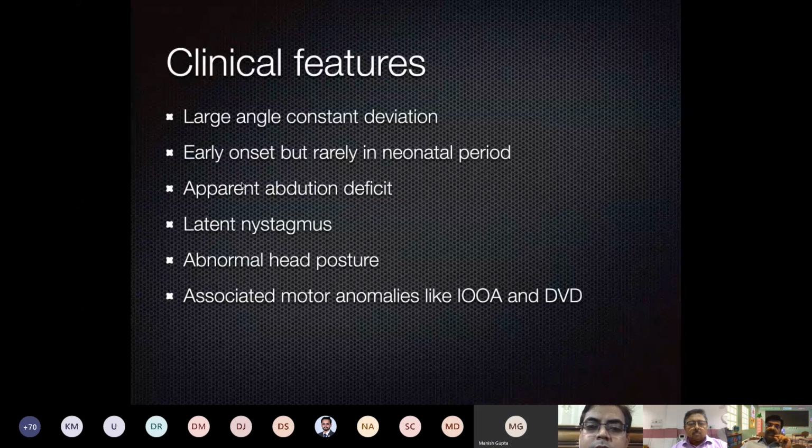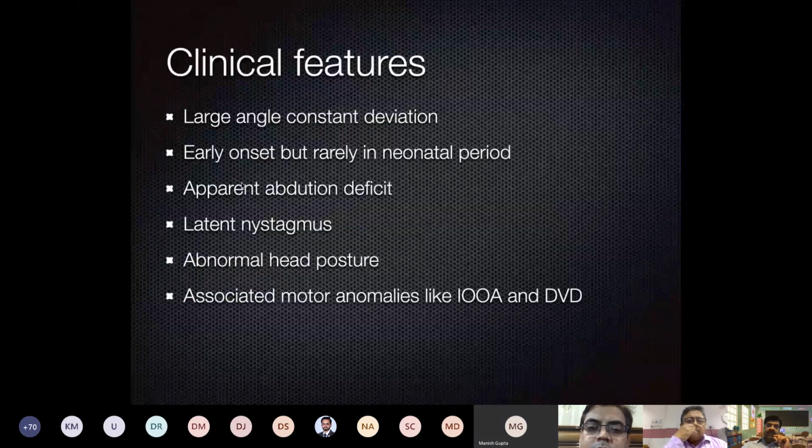Latent nystagmus is a very common association of esotropia. How do we diagnose latent nystagmus? Suppose the child has squint and no nystagmus. When we are doing the cover test and we cover one of the eyes of the child, the nystagmus will appear. That's called latent nystagmus.